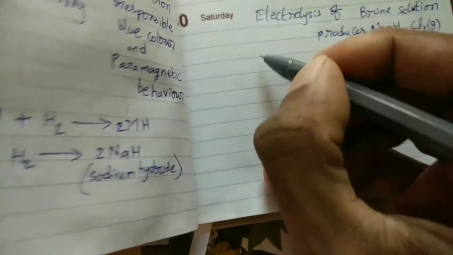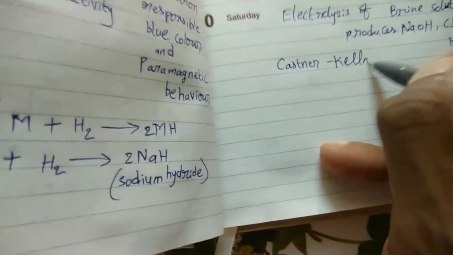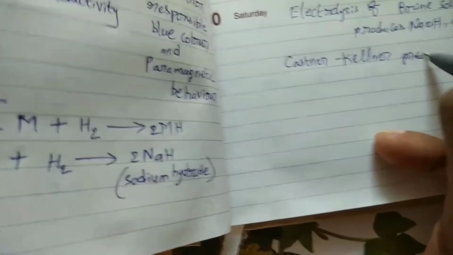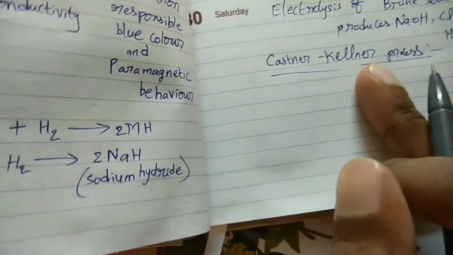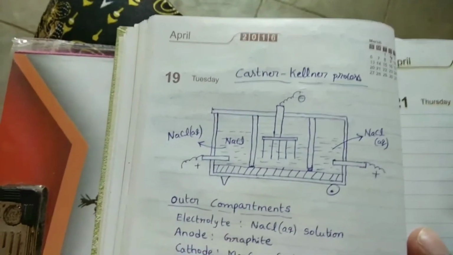For this, a suitable process is the Kastner-Kellner process. Two scientists, Kastner and Kellner, developed this process. The apparatus used is this one. This is the apparatus used in the Kastner-Kellner process.